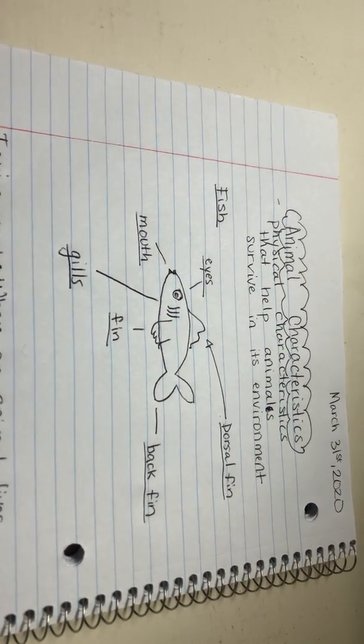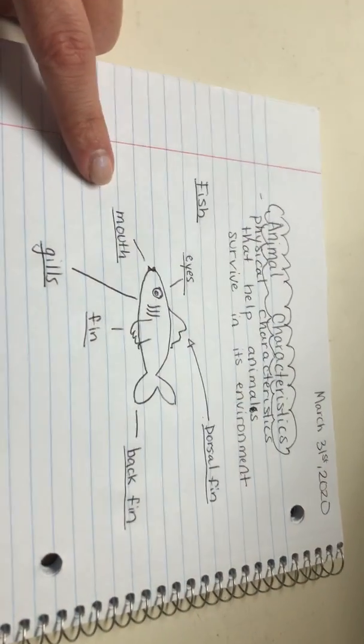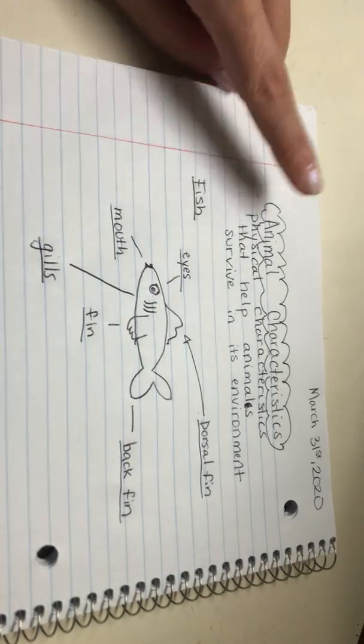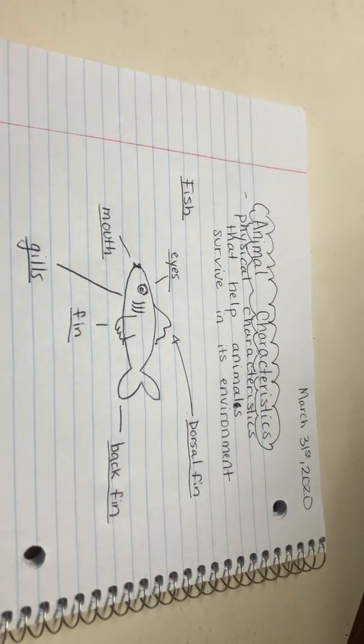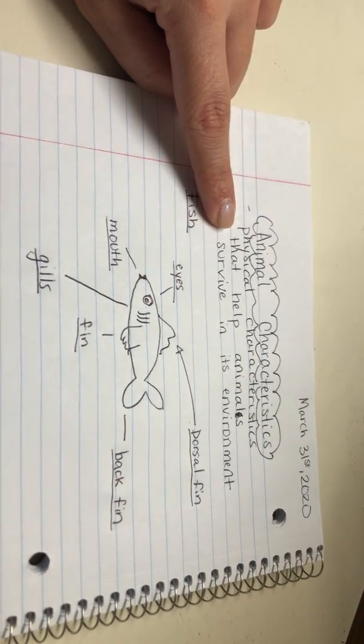Stay tuned for another assignment tomorrow where we will draw a diagram of a bird and describe its animal characteristics. We are going to talk about the physical characteristics that help animals survive in its environment.